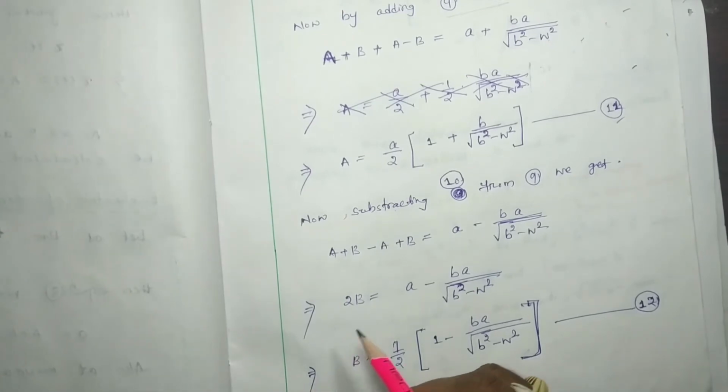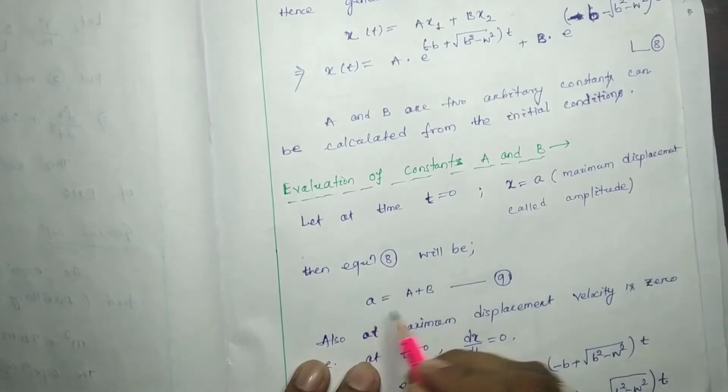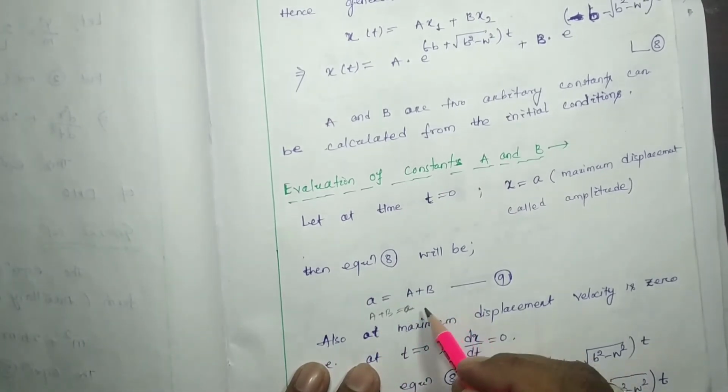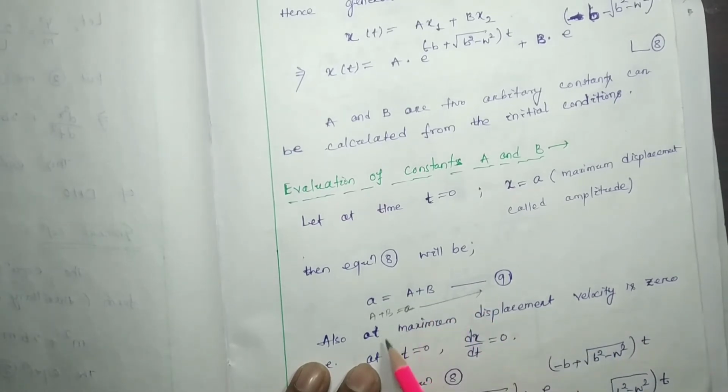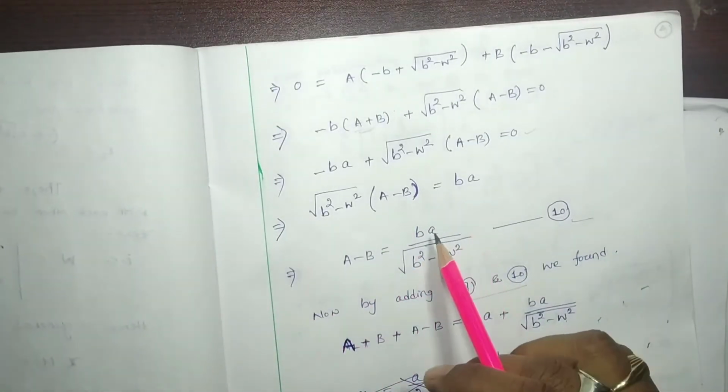See, this is your equation number 9, that is a plus b. Actually here you just write a plus b equal to a. Okay, no problem. This is our equation number 9, a plus b equal to a, and this is our equation number 10, a minus b equal to this much.